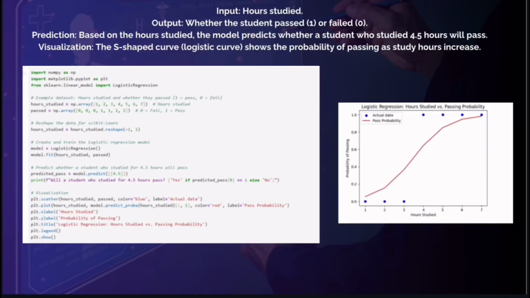And now an example of logistic regression and linear regression. First, we predict whether a student passed or failed based on the hours studied. The model predicts whether a student who studied for more than 4.5 hours will pass. The S-shaped curve shows the probability of passing as study hours increase.